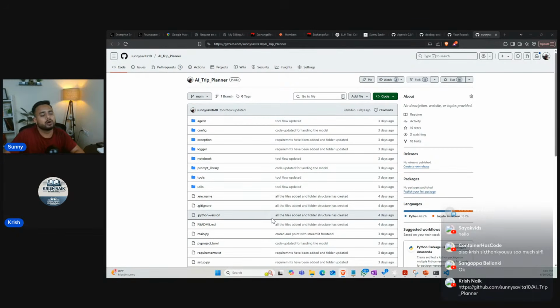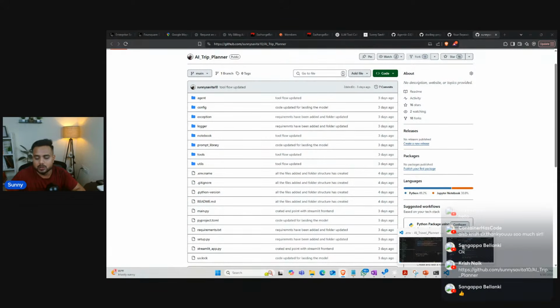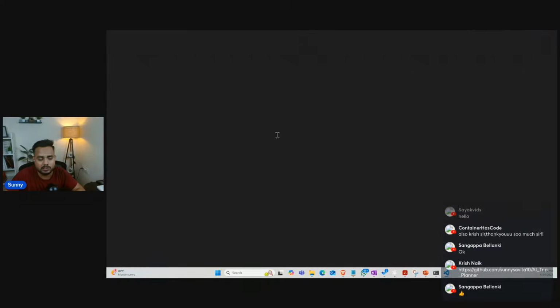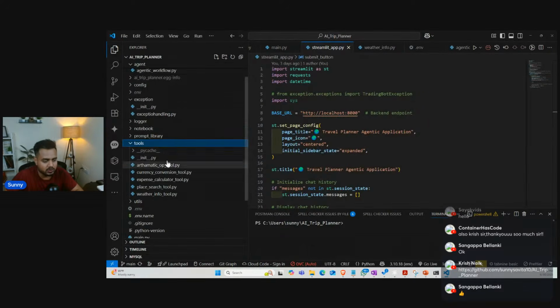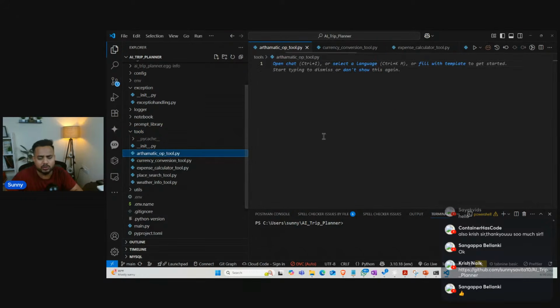Okay. Now what I'm doing, guys, is coding the rest of the part of this project. I'll start from the tools. I'll try to code a tool, and I will try to set up the remaining environment keys, environment variables. So here inside this project, guys, right? These are all the tools. I created a file for each of them, but I haven't coded much of them.